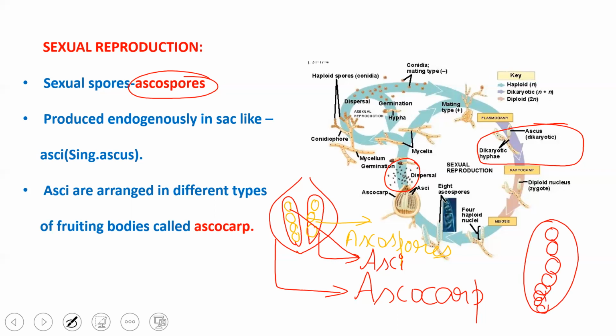8 ascospores are formed, lined in a row, and then they disperse and germinate to complete their life cycle. So this is regarding the sexual reproduction in ascomycetes.